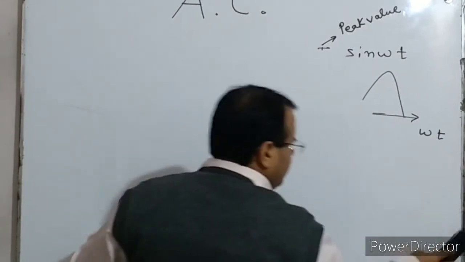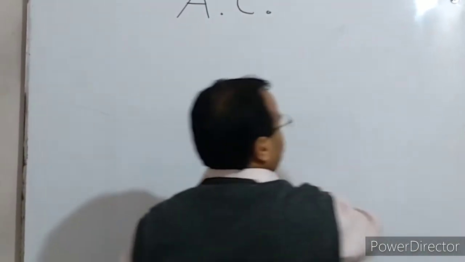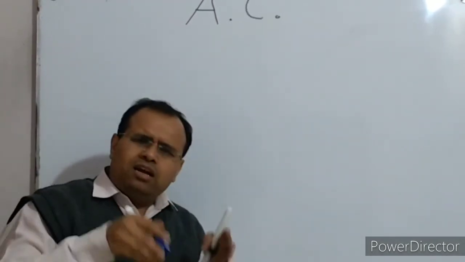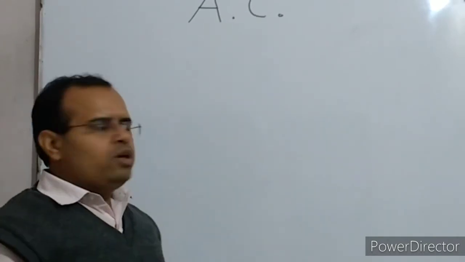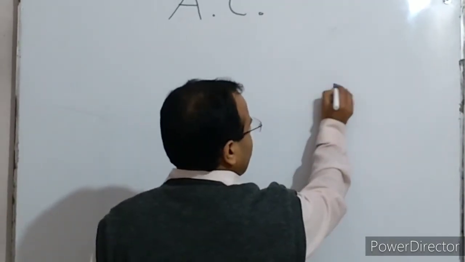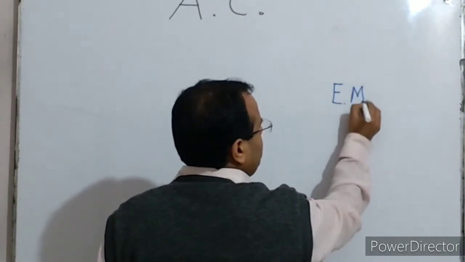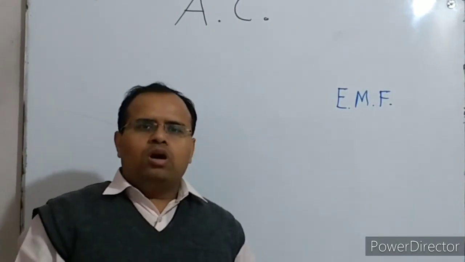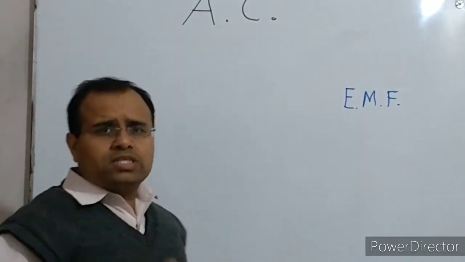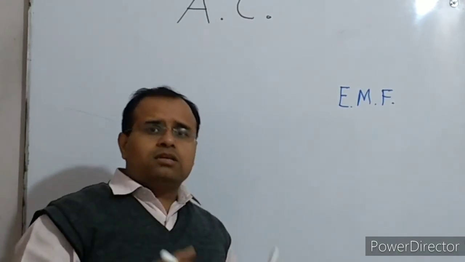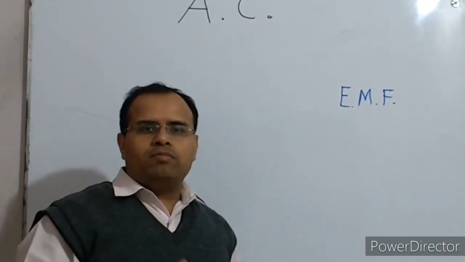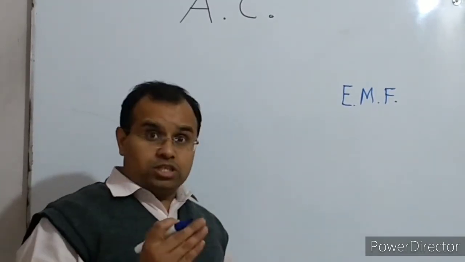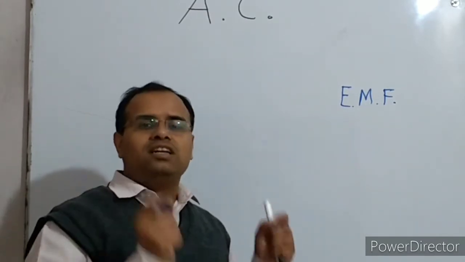Now let us discuss some very important properties of alternating current. See, alternating current and alternating EMF are two different things. As we studied, what is EMF? EMF is the electromotive force. So it actually leads the current to flow in a circuit. As we discussed, there is direct EMF which we get from cells and batteries. Similarly, there will be alternating EMF also, which changes in magnitude as well as in direction.